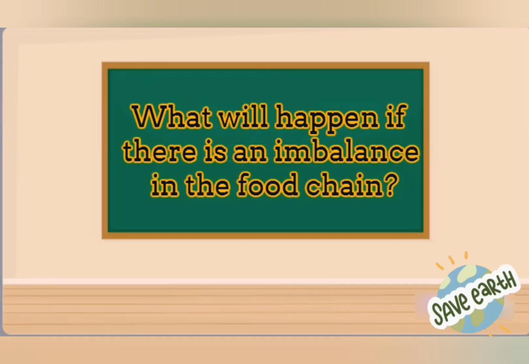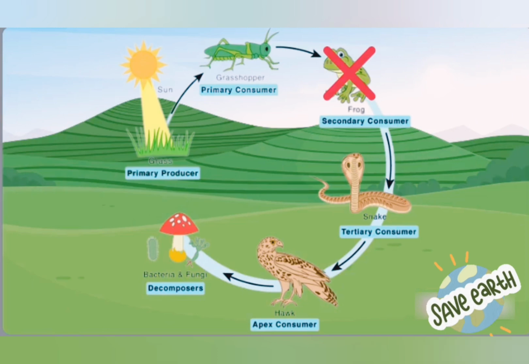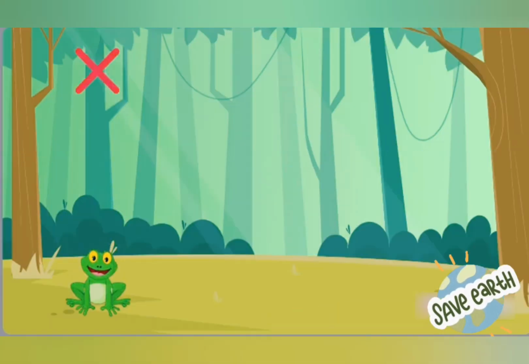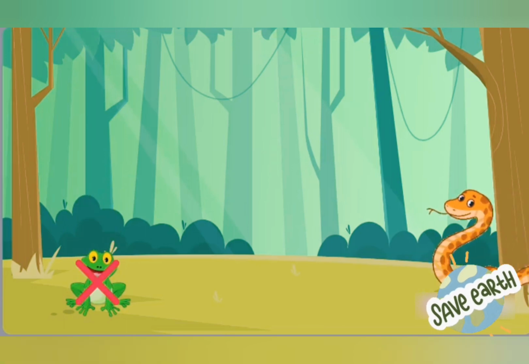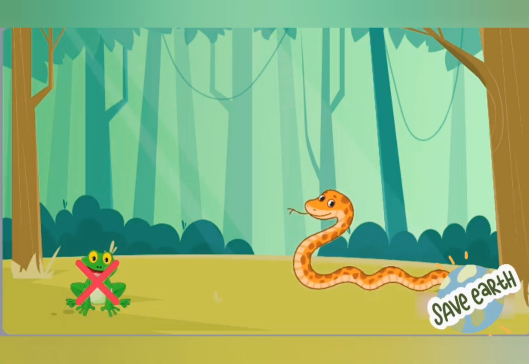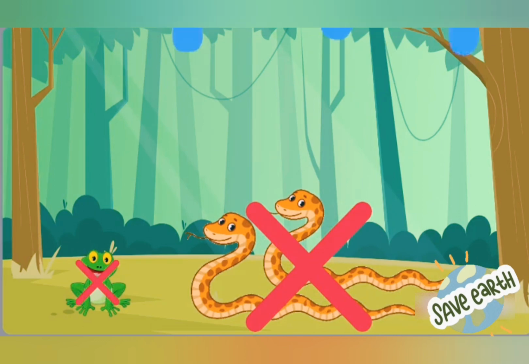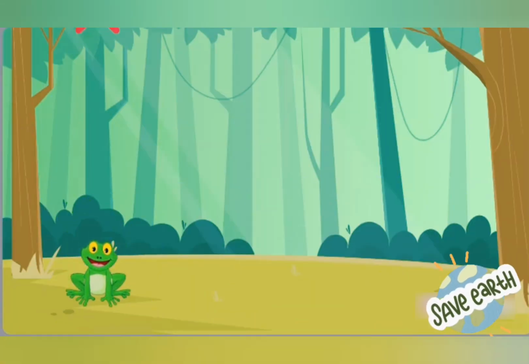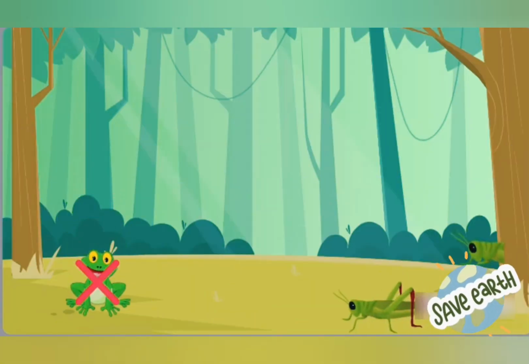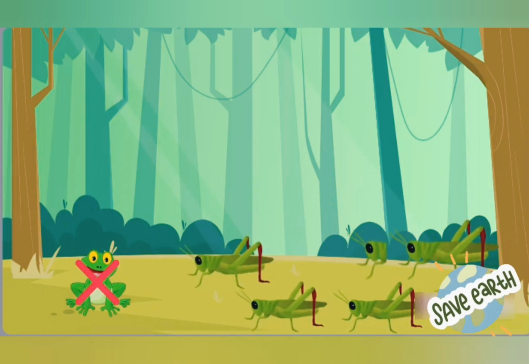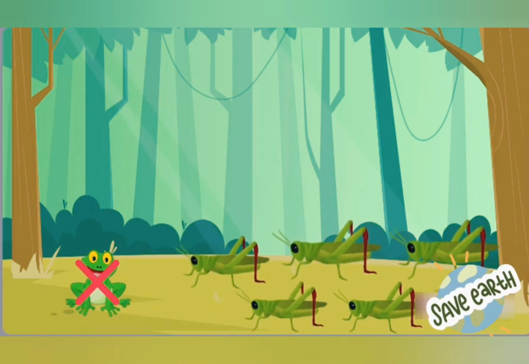What will happen if there is an imbalance in the food chain? In a short food chain, what happens when the frog disappears? When the frogs disappear, the snakes will not have any food to eat, so they will die of starvation. And also, when the frogs disappear, the grasshoppers would not have any predators to eat them, so they will increase in population.